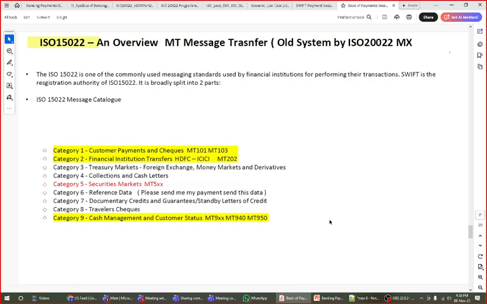So normally, if anybody asks you what message types you have worked on, you should be very clear that you have worked on message series 1, category 2 or category 9. We have to give answers very smartly nowadays, with the client as well as in the banking sector, because they should know that you have already worked on that. You are not transferring from another sector to here and just learning this for interview purposes. So at that time you have to precisely use the words MT to MX, ISO 15022. ISO 15022 means MT messages only. MT means message text. MX means